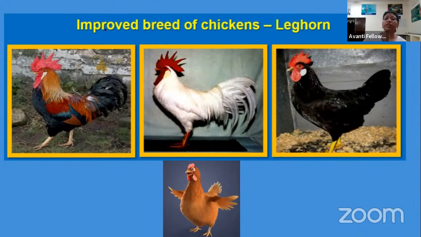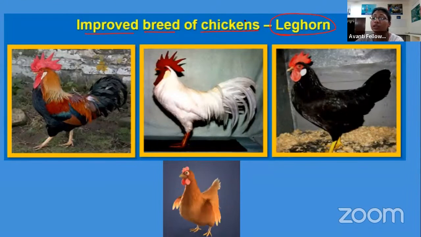So, improved breed of chicken. The improved breed of chicken which we are using is Leghorn. Please keep this thing in mind and mark it with a star. It is very important to learn that the improved breed of chicken which we are using is Leghorn.